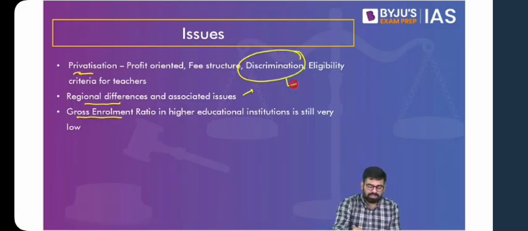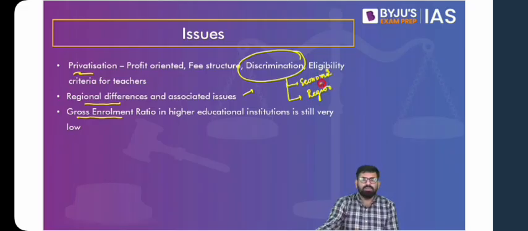And also, this discrimination is also on the basis of the region you are coming from, whether you're coming from rural areas or urban areas. Then if we talk about private colleges, you'll find that in government colleges, at least the basic eligibility criteria is met. The teacher will have the national eligibility test cleared, and more often than not, they have their PhD as well, or at least they're enrolled in a PhD. But in private colleges, they do not strictly follow this norm. They do not strictly follow the norm of the national eligibility test.